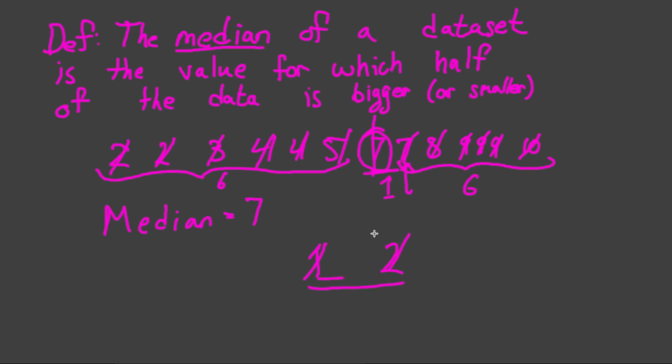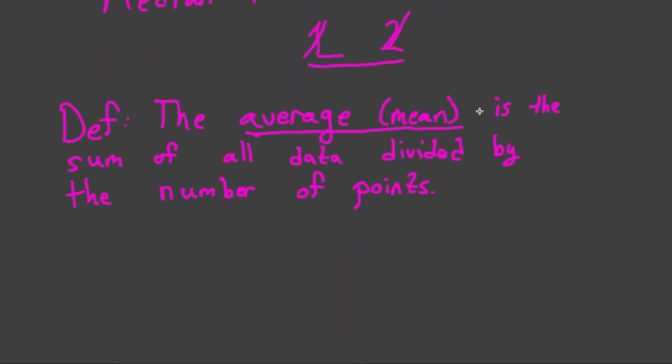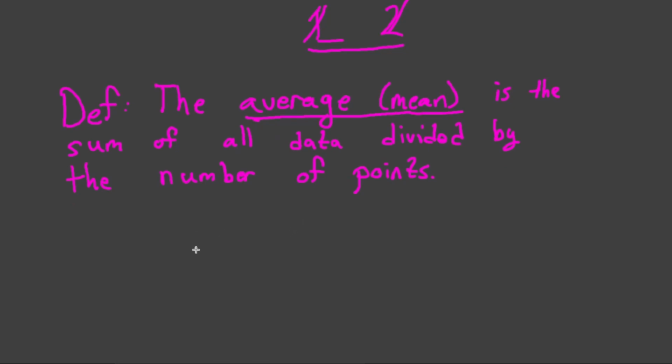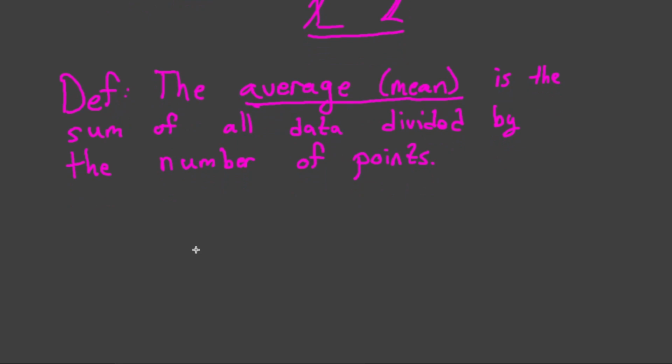But what is the average? Well, the average, or also known as the mean, is something we will define to be the sum of all data points divided by the number of data points. Now, exactly what this means isn't exactly clear right now, and we are going to describe this more in the future. But for now, just think of average as the same way you've always thought of average when you talk to people about the average thing.